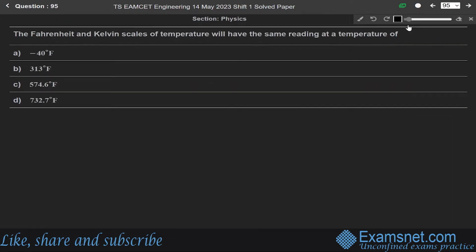Now next question 95. The Fahrenheit and Kelvin scales of temperature will have the same reading at the temperature of? The Kelvin and Fahrenheit scales must be the same for a temperature, and we have to find that temperature. This question is from the chapter of thermal properties of matter.